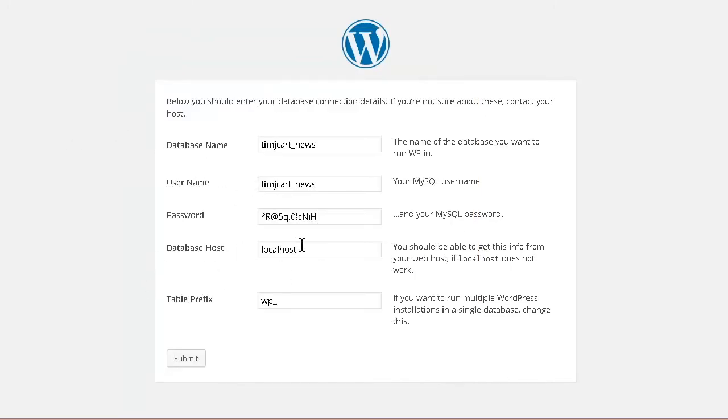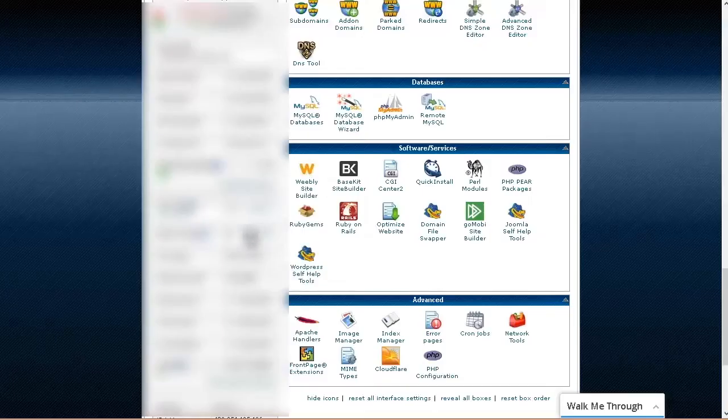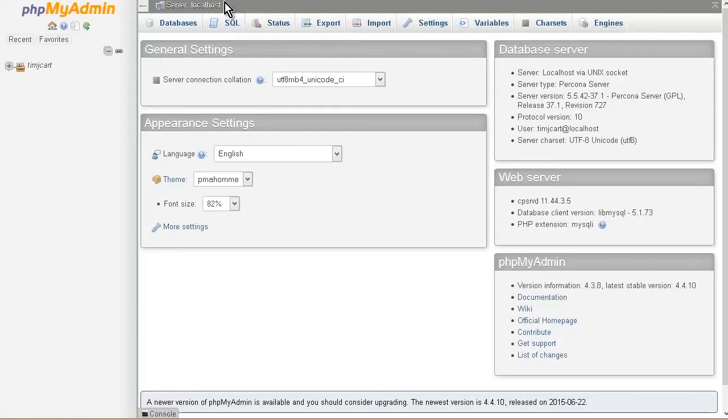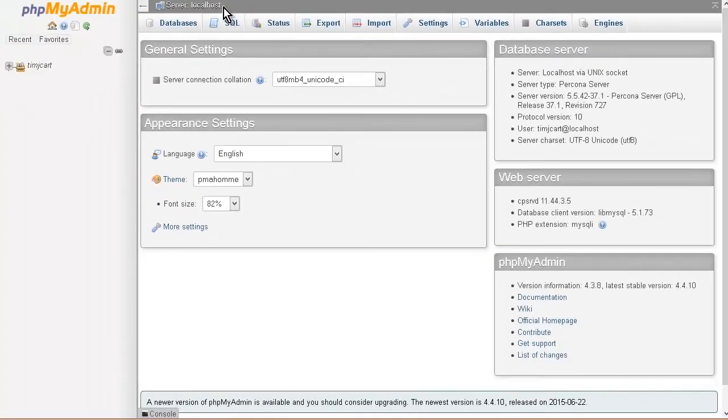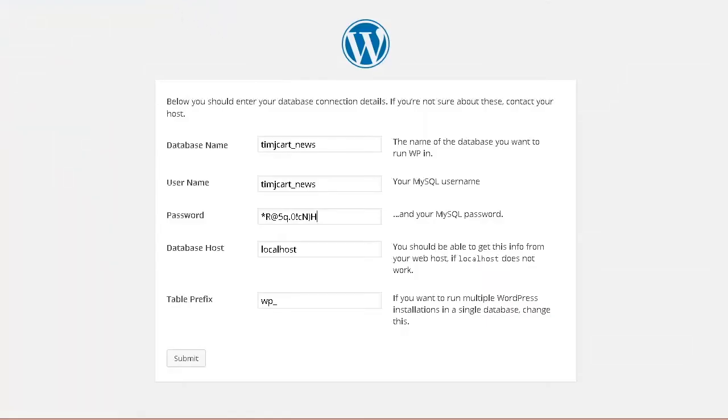Okay, now database host, you can find that on your control panel as well, so let's go back there. Go back to the database section, and then you'll see PHP MyAdmin. Click on that, and you'll see up here on the left it says server, and in this case it says localhost. So whatever it says there is what you need. This happens to be right this time.